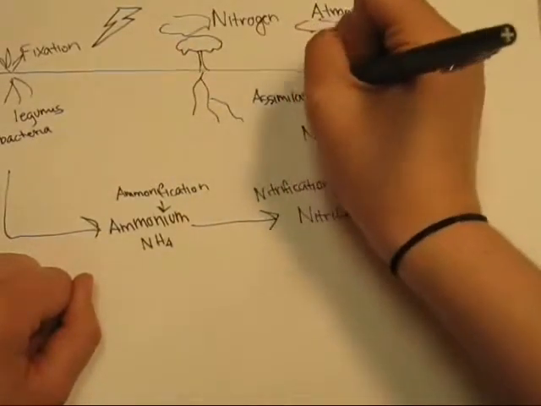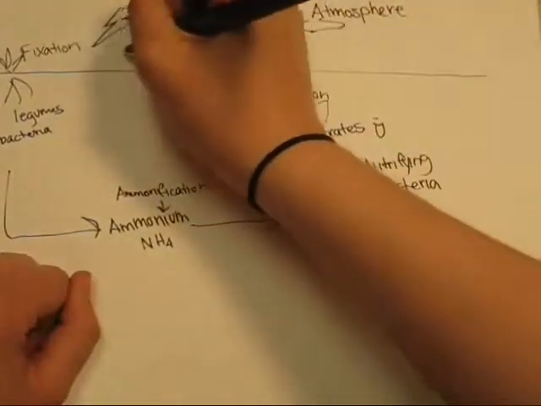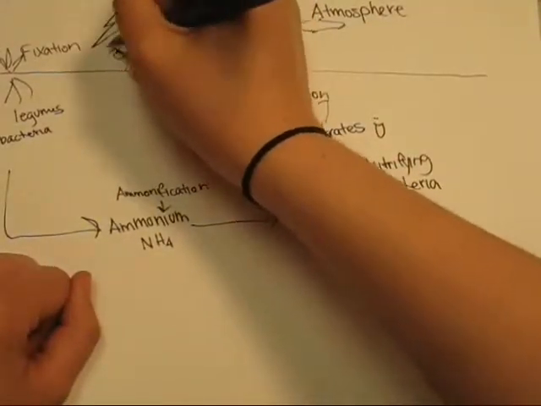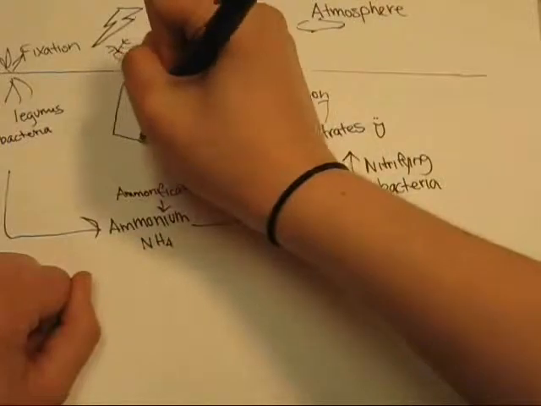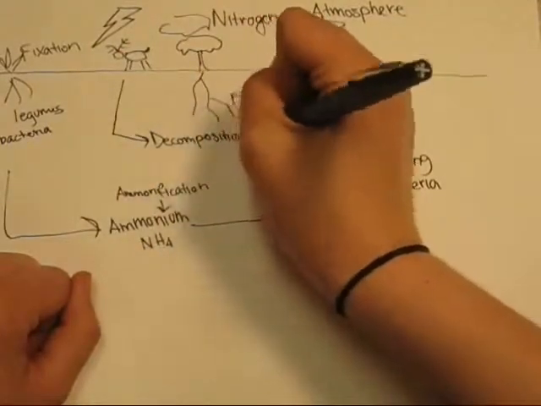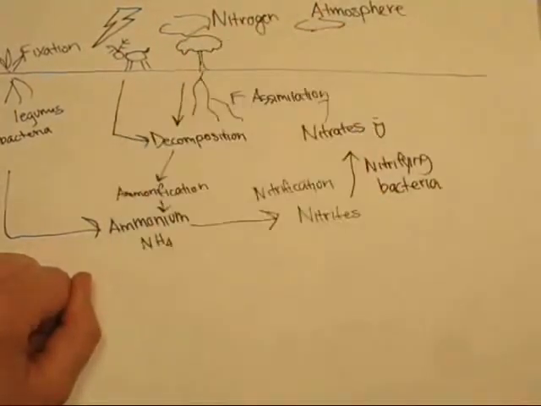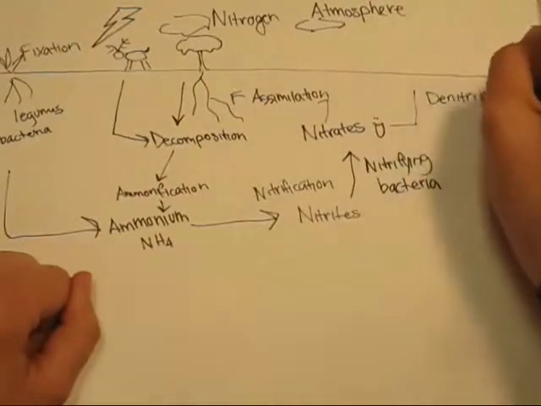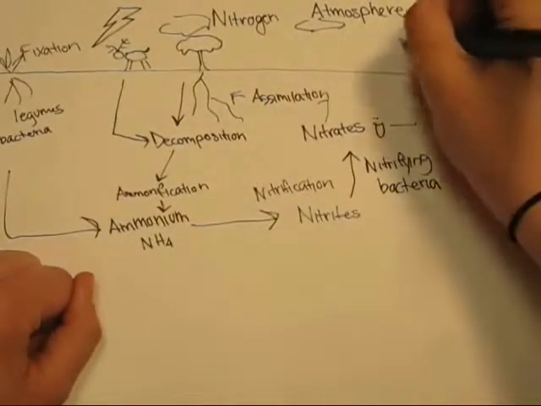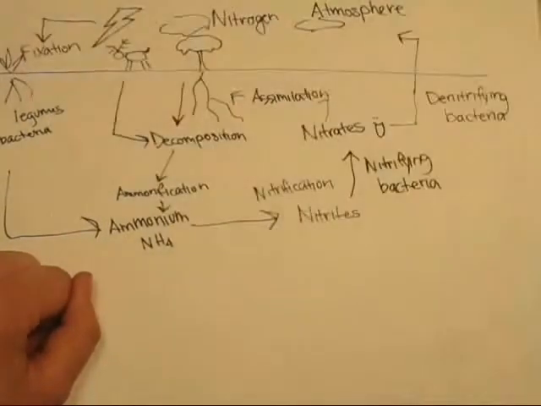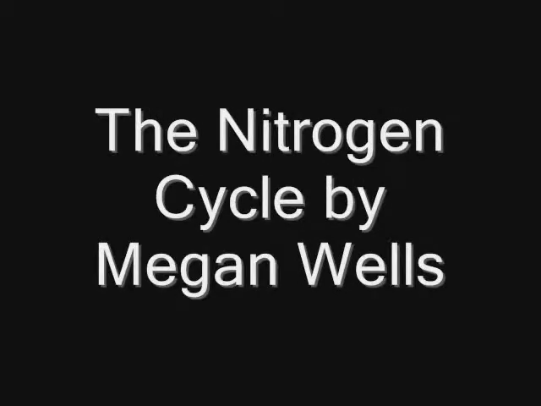This can then be assimilated in plant roots, which can be consumed by organisms. The plant roots and the organisms both decompose and are transformed back into ammonium through the process of ammonification. The nitrates also can be denitrified by bacteria and then put back in the atmosphere, completing the cycle.